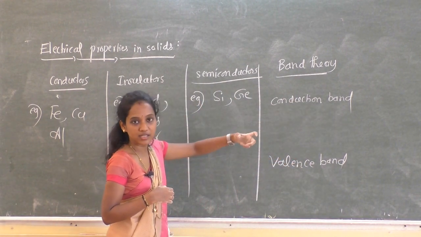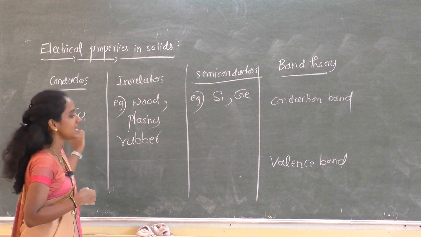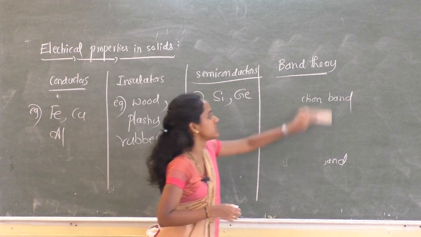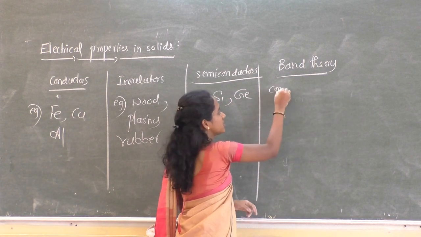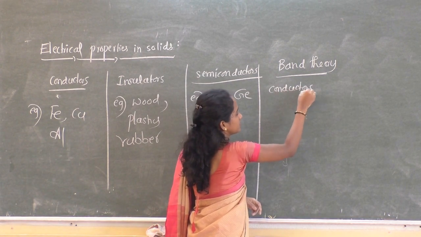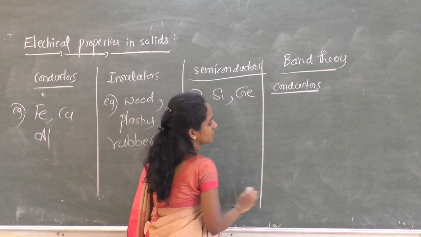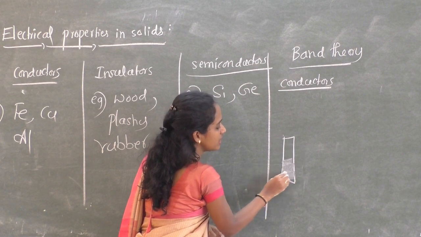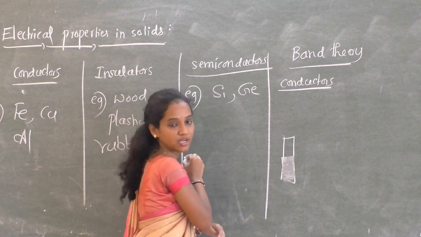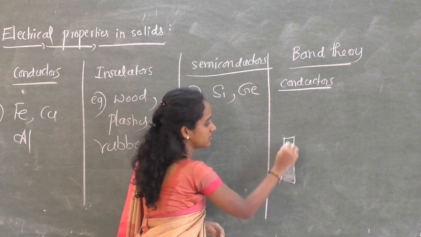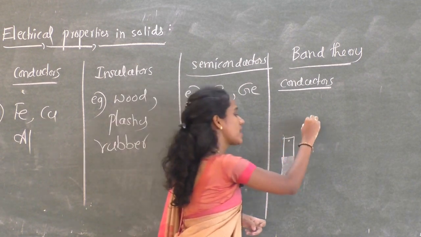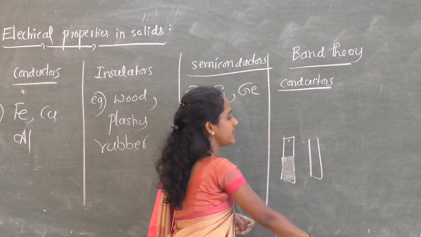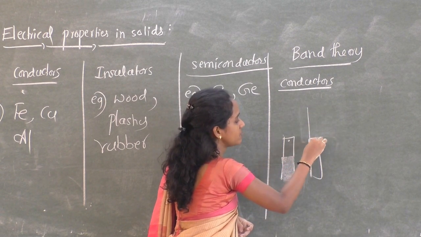In conductors, the valence band may be partially filled by the electrons, or it may be completely filled. Both the valence band and conduction band overlap with one another.